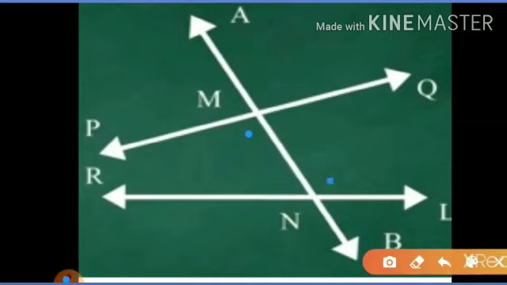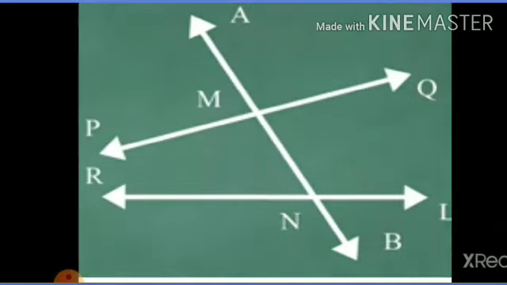See here, the directions of these two angles are opposite and they are on opposite sides of the transversal. Therefore, angle PMN and angle MNL is the first pair of interior alternate angles.